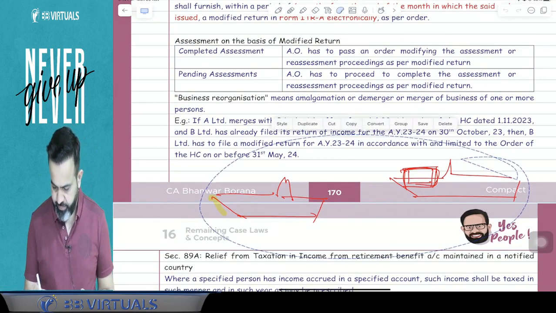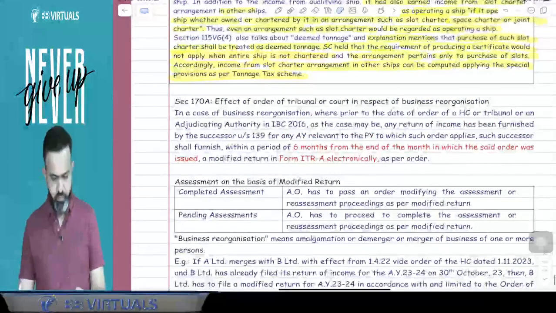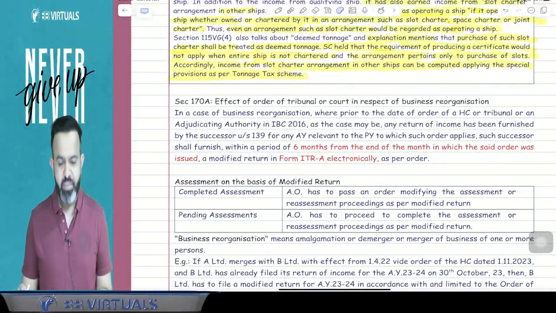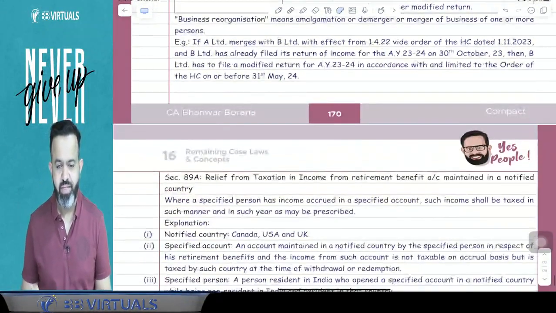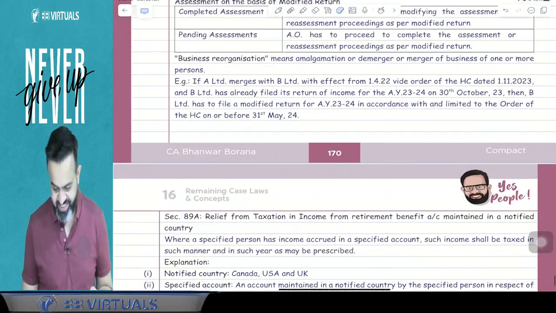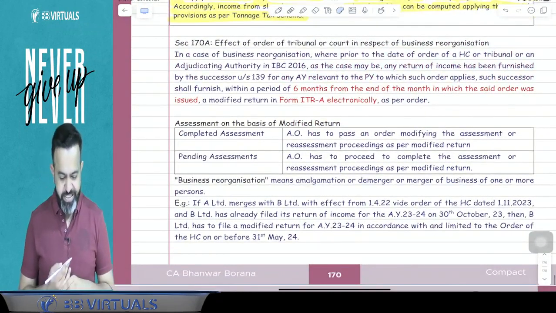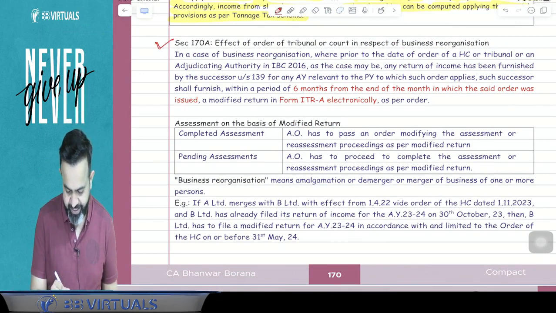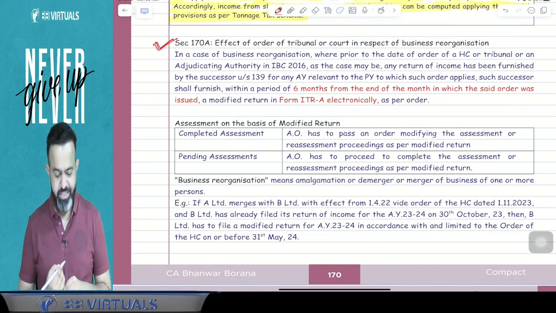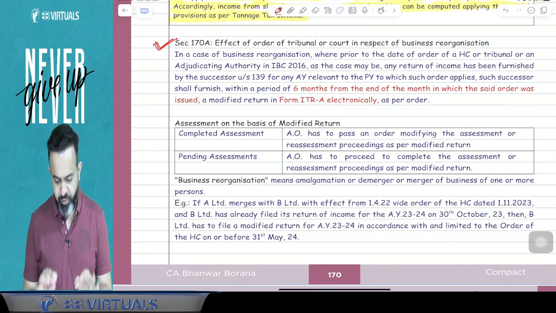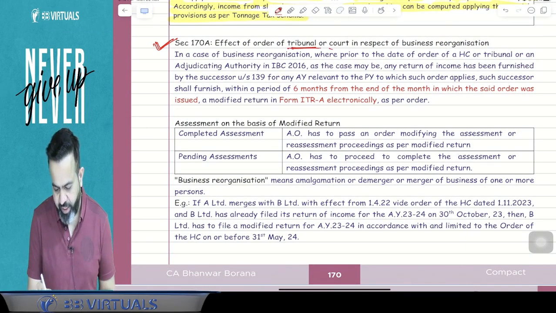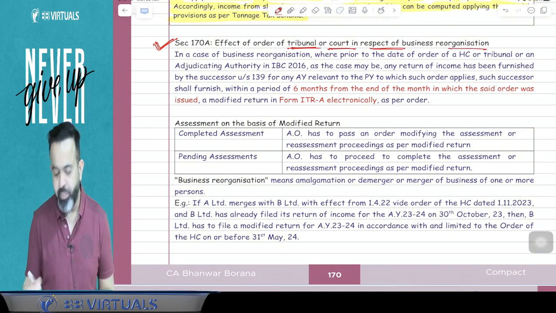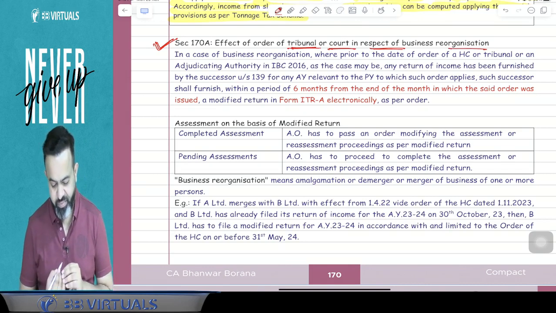So let's discuss the last concept of this volume and then we'll move to the other volume. Okay guys, first there is one section, section number 170A, and 170A is basically the effect of the order of tribunal or court in respect of business reorganization.